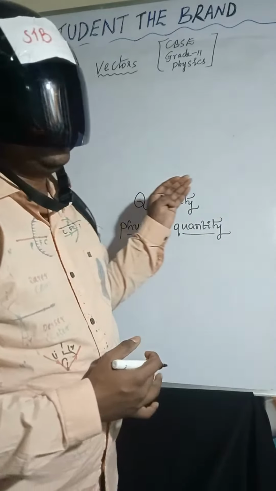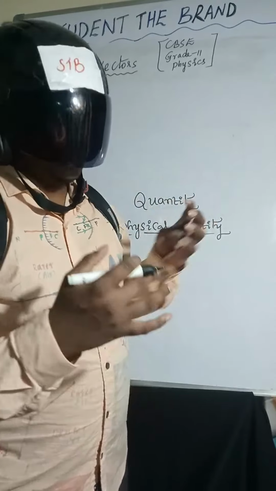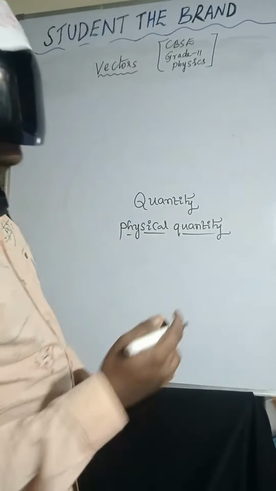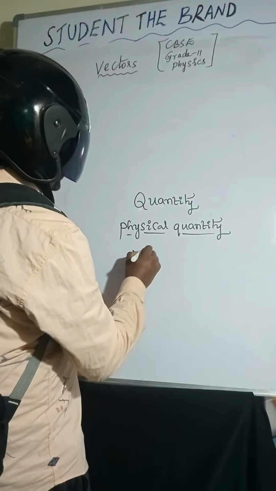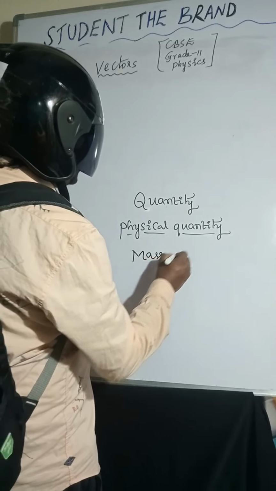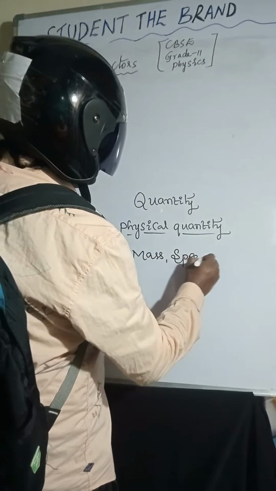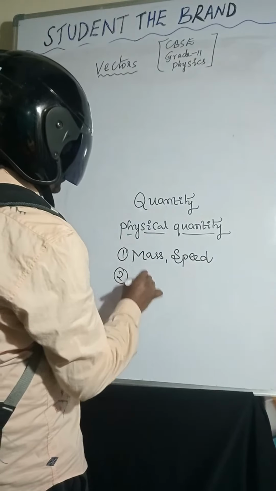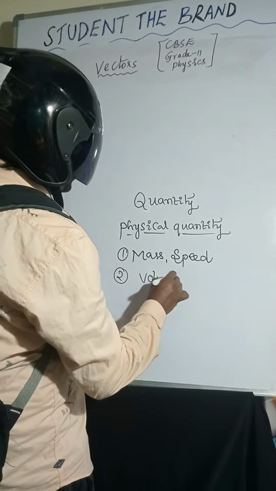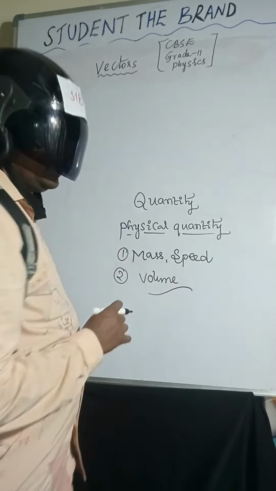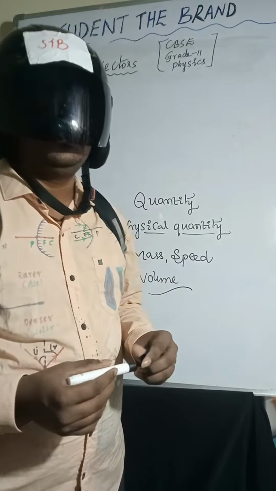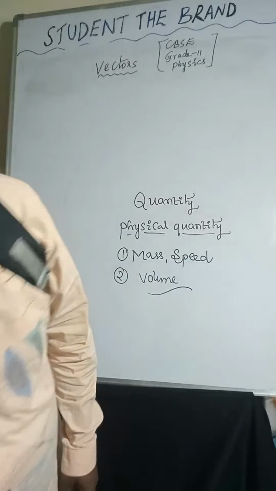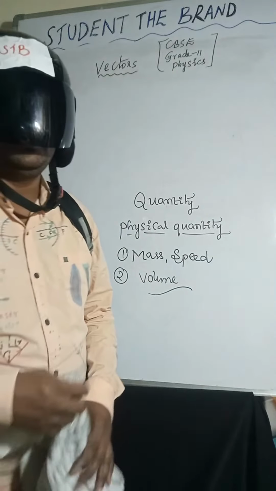Physical quantity means the quantity which can be measurable. Suppose you take mass, we can measure. Speed also we can measure, and volume too. I hope it is very clear.